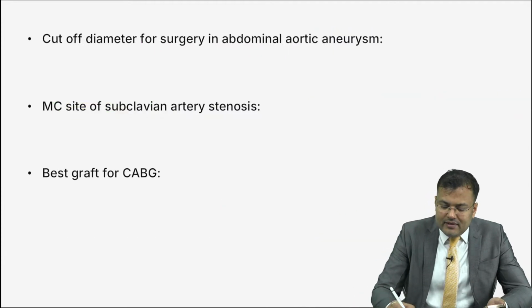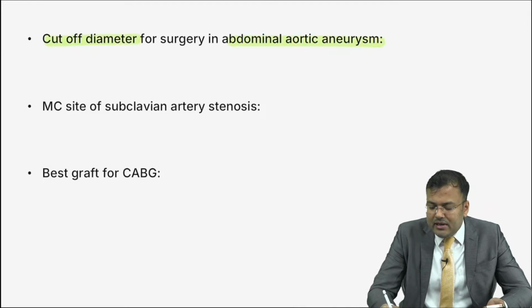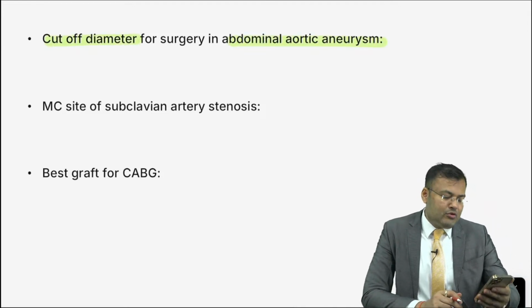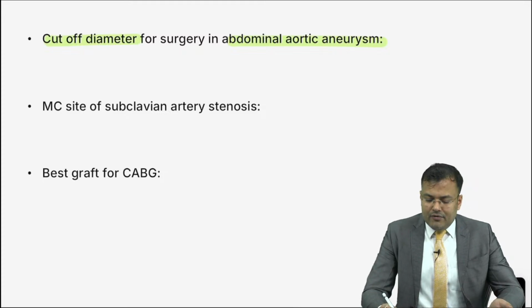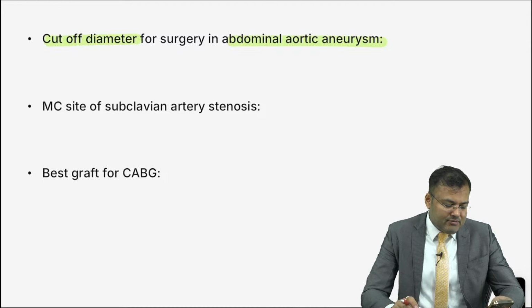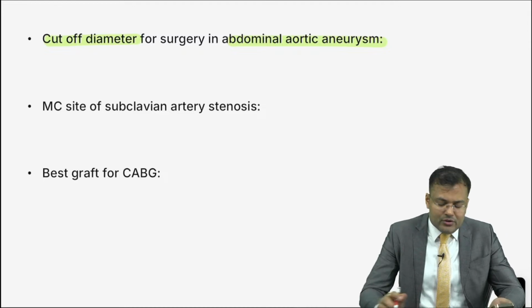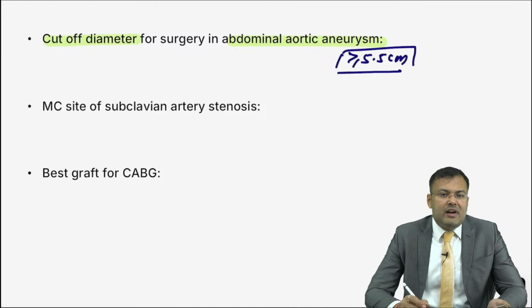Next, cutoff diameter. This is one of the famous questions. Cutoff diameter for surgery in abdominal aortic aneurysm. Let me see who's going to reply correctly. This was asked multiple times in medicine as well as surgery. Anshu Chawla, it is more than or equal to 5.5 centimeter. So that's the cutoff diameter.